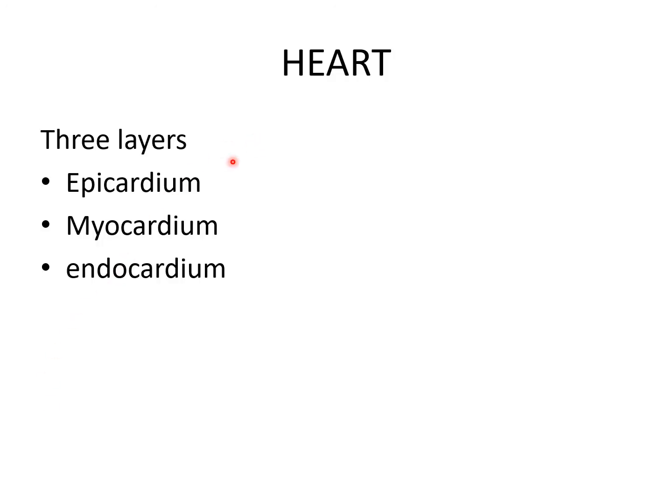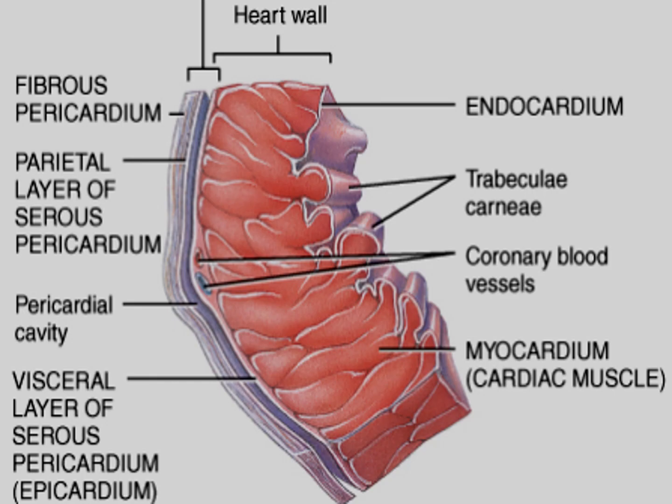Now the heart. The heart has three layers: epicardium, myocardium and endocardium. Here you can see this diagram. This is the endocardium, this is the heart wall, this is the pericardium, and centrally there is the myocardium, or the cardiac muscle. The heart is a muscular organ that pumps blood through the blood vessels to various parts of the body by repeated rhythmic contraction.